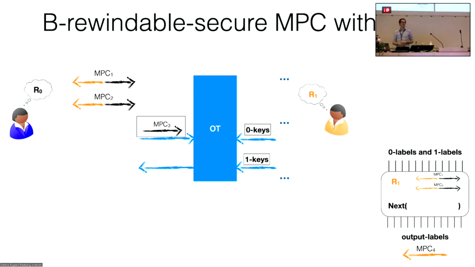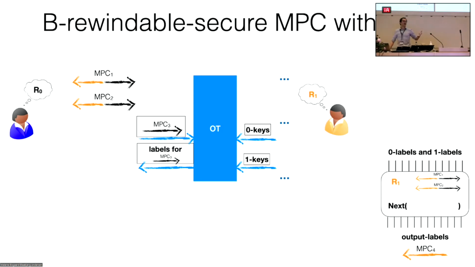this garbage circuit. And now the point is that by the security of the oblivious transfer protocol, we know that the orange party here should not learn anything about the input of the receiver. And the input of the receiver here is the third round of the MPC protocol, which is what we want to protect. So what we have here is that now the third round is encrypted.